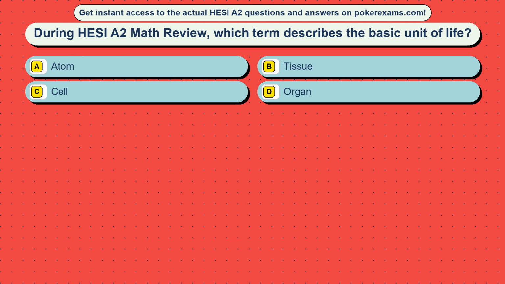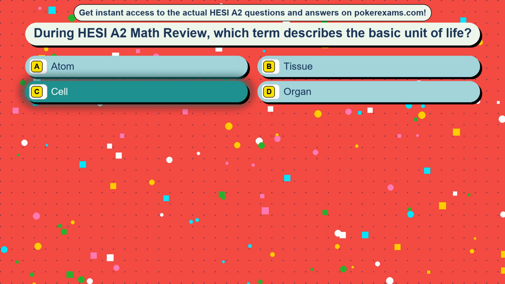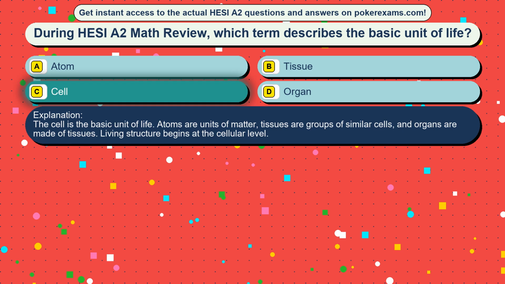Question 41. During HESI A2 Math Review, which term describes the basic unit of life? Option A, atom. Option B, tissue. Option C, cell. Option D, organ. The correct answer is option C, cell. The cell is the basic unit of life. Atoms are units of matter, tissues are groups of similar cells, and organs are made of tissues. Living structure begins at the cellular level.